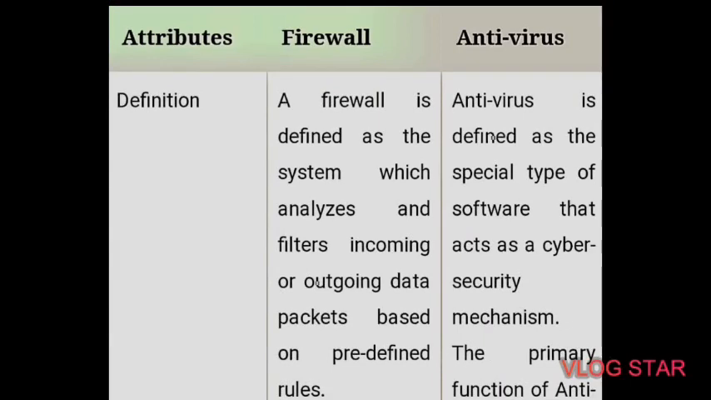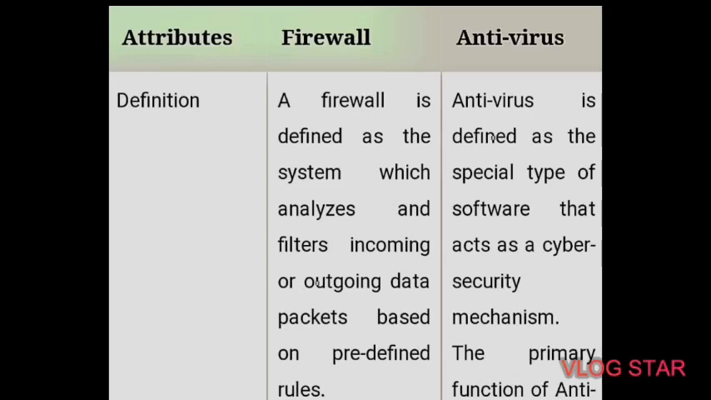This antivirus is a program that is installed on the device just like the other programs. Then next point is related to implementation. Because firewalls come in the form of hardware and software, a firewall can be implemented either way. But in case of antivirus, because it comes in the form of only software, this antivirus can be implemented only at the software level. So there is no possibility of implementing antivirus at the hardware level.